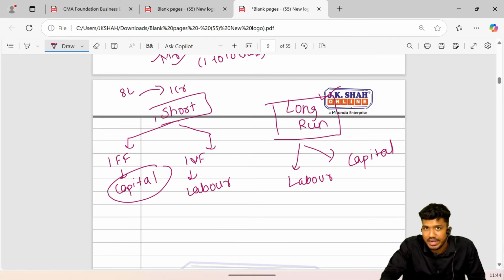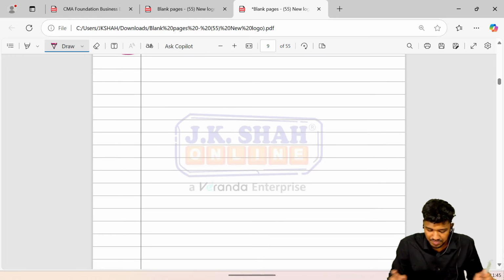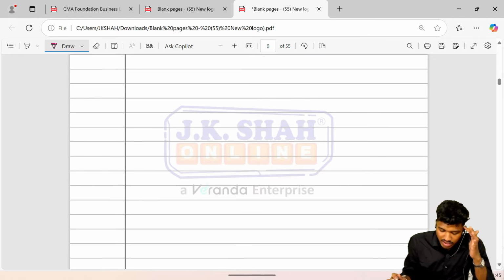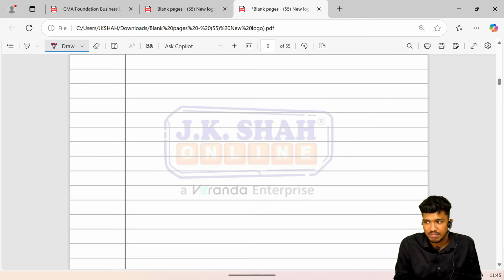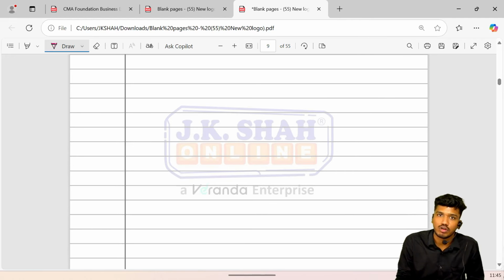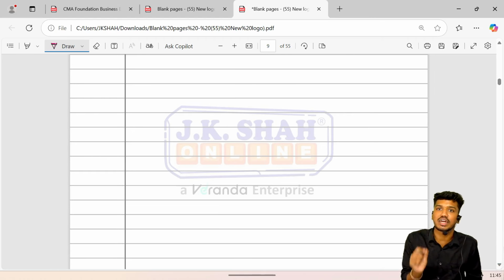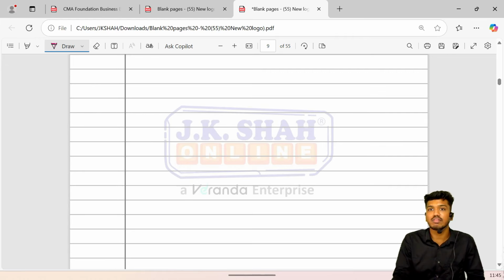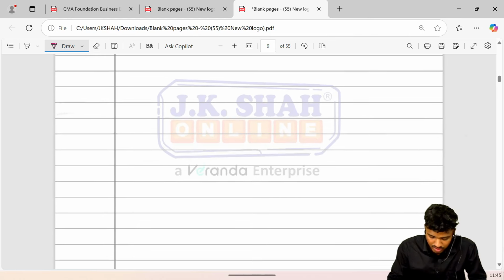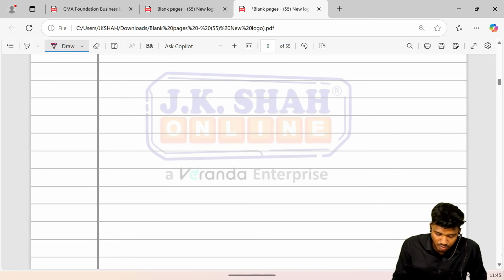By far, we have completed production, its periods, and cost. Okay, moving forward. The production concept was coined by Professor Karl Marx. And in production, there are two periods, the short run period and the long run period. Short run is that production period in which one factor is constant and the other factor can be changed. Whereas in the case of the long run, both the factors can be changed. Let's move forward in the topic.